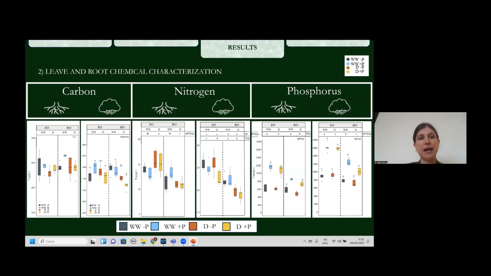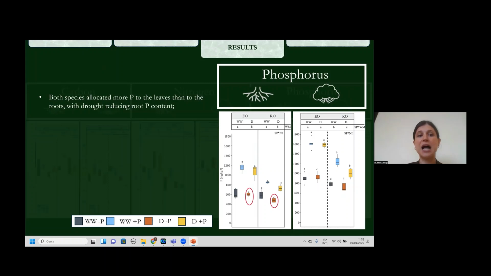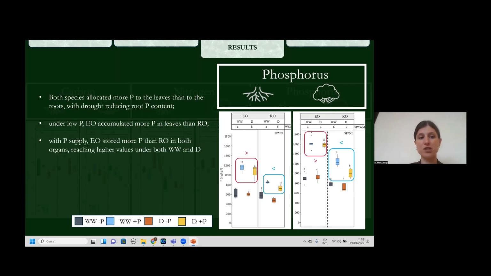So regarding the leaf and the root chemical characterization, I would like to present results about the phosphorus because they are the most interesting findings for us. So both species allocated more phosphorus to the leaves than to the roots, with drought reducing root phosphorus content. But under low phosphorus supply, the English oak accumulated more phosphorus in the leaves than the red oak. While with phosphorus supply, the English oak stored more phosphorus than the red oak in both organs, reaching higher values under both well-watered and drought conditions.